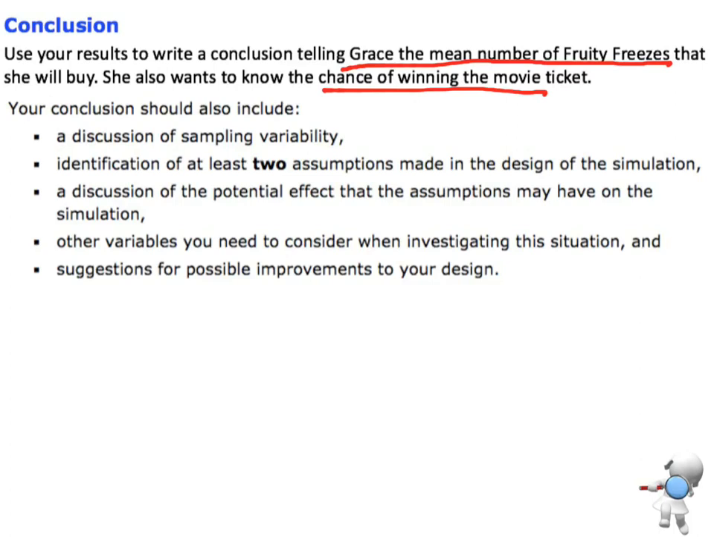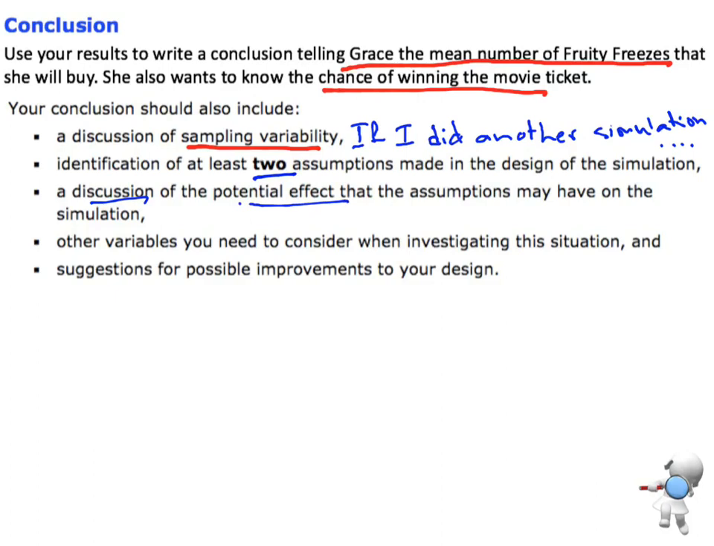After that, we need to talk about sampling variability. So that is talking about what would happen with the data if I did another simulation. What do we think would happen? We need to talk about at least 2 of the assumptions, identify them, and discuss the effect that those assumptions may have on the simulation. We want to think about other variables, and we want to think about possible improvements that we could come up with and find.